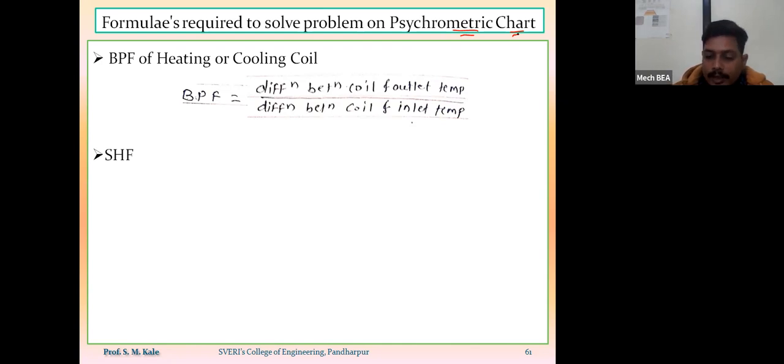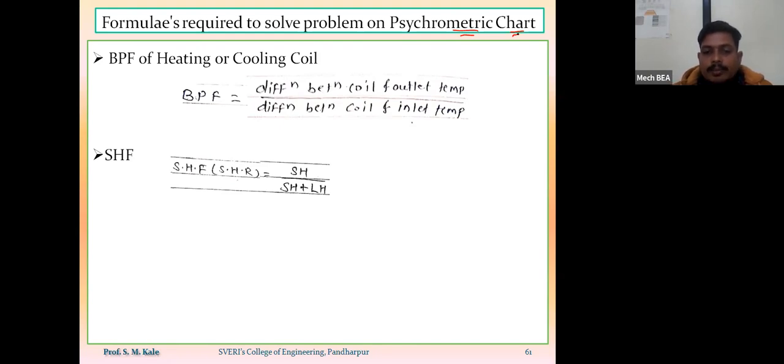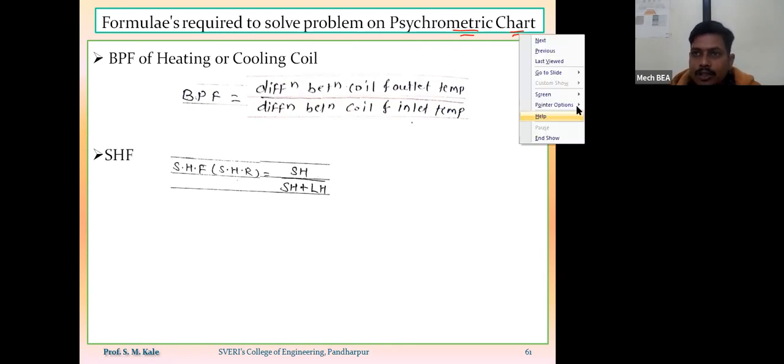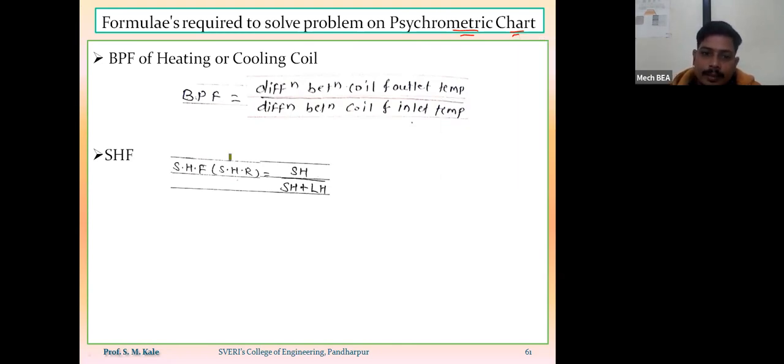So sensible heat factor, it is the ratio of sensible heat divided by total heat. Total heat is nothing but sensible heat plus latent heat. So sensible heat factor, that is also called as a sensible heat ratio. It is given by equation sensible heat divided by total heat, whereas total heat is nothing but sensible heat plus latent heat.